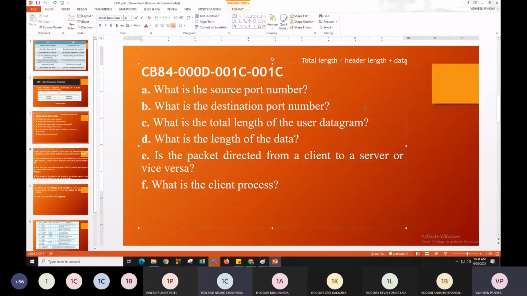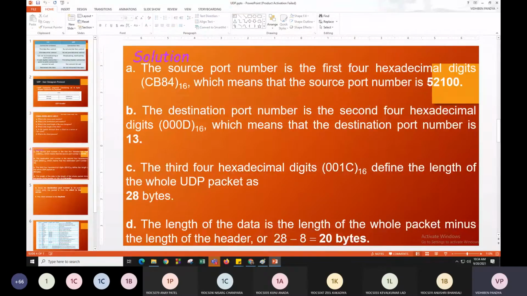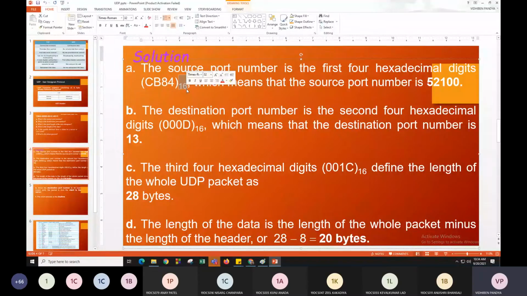CB84. CB84, yes. But we cannot write CB84 directly as it is in a hexadecimal form, right? So what we need to do is convert this hexadecimal value into the decimal value. After converting it into the decimal, you will have some value like this. So this is your final answer.